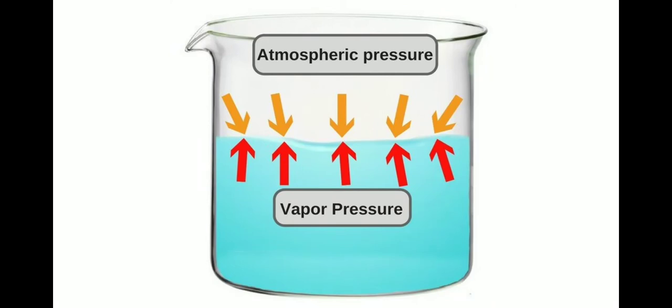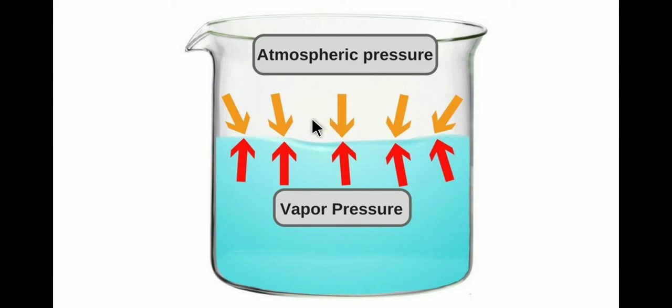As the atmospheric pressure decreases, the molecules evaporating from the boiling liquid will meet less resistance from air molecules and enter into the atmosphere more easily.